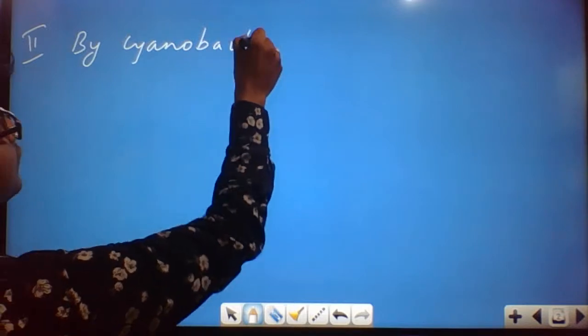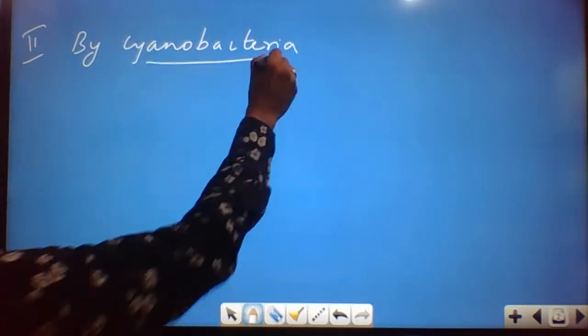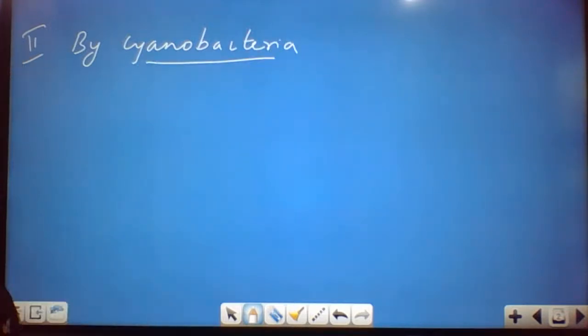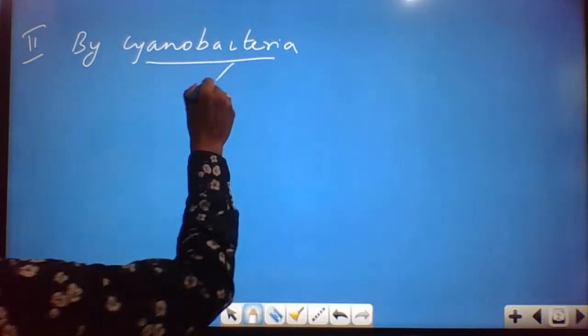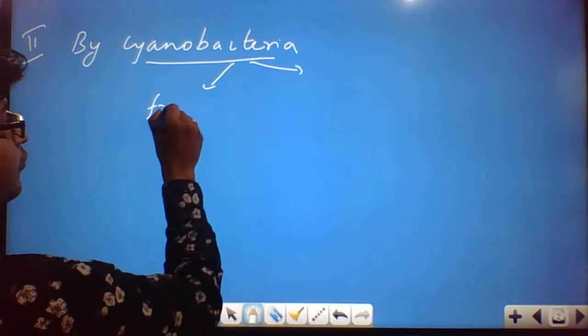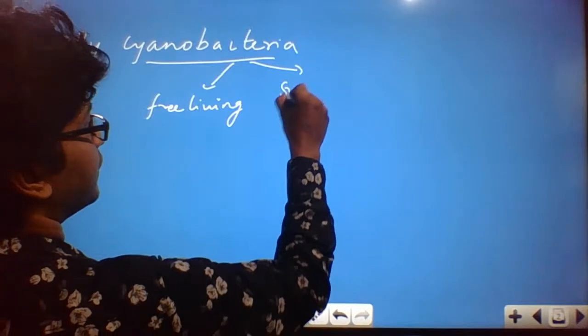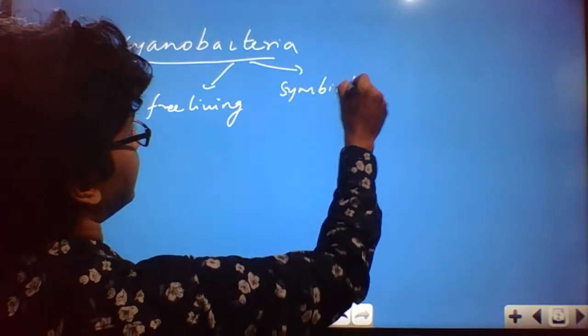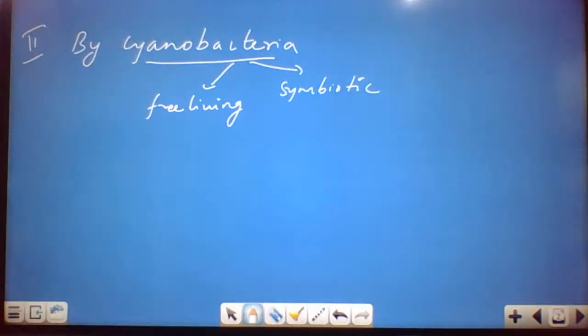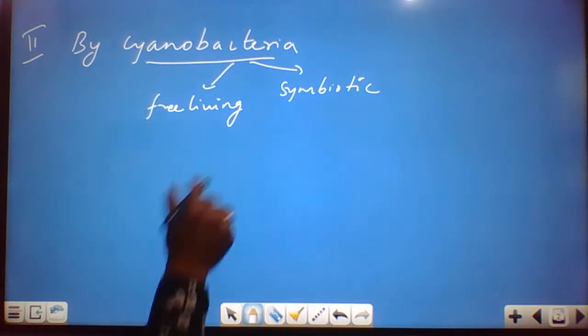Cyanobacteria. This is also a kind of symbiotic relationship. So first we're done with the bacteria. Now we discuss the cyanobacteria. Cyanobacteria can also be classified into free living and symbiotic, like in the case of bacteria.